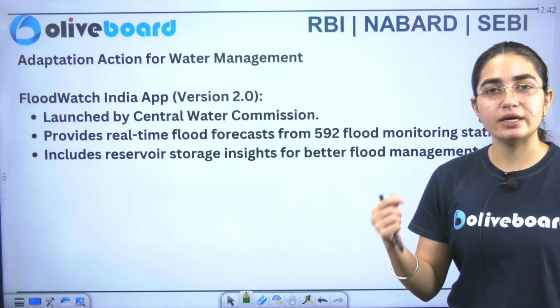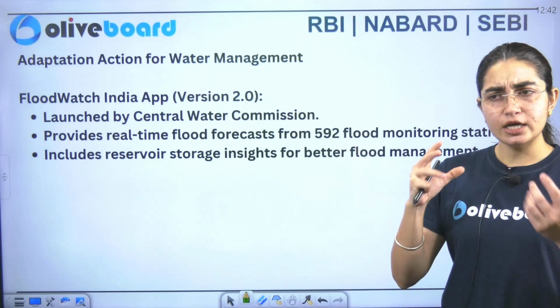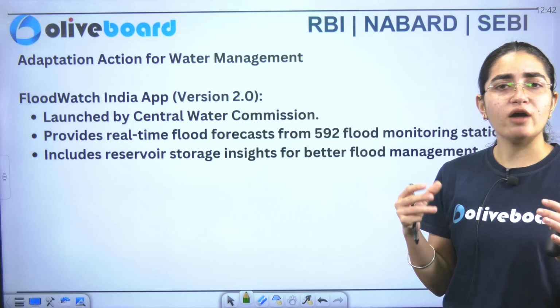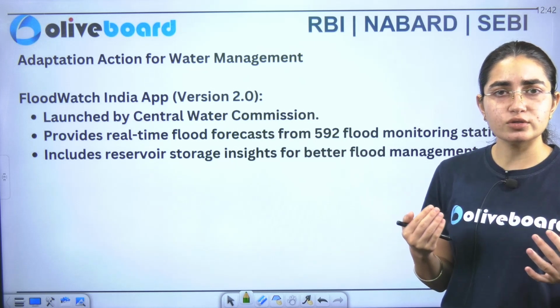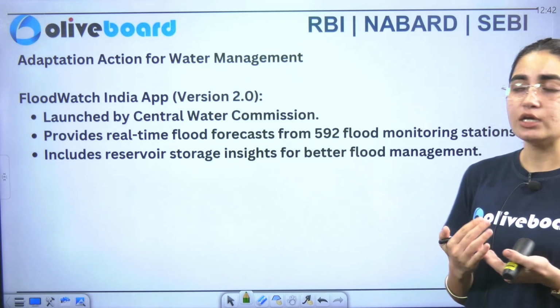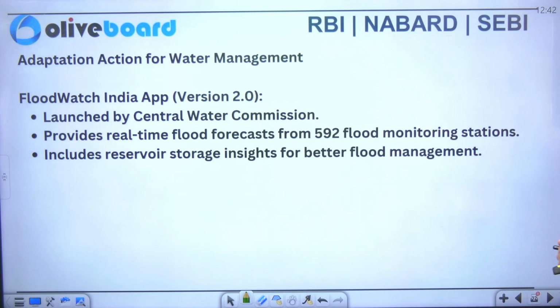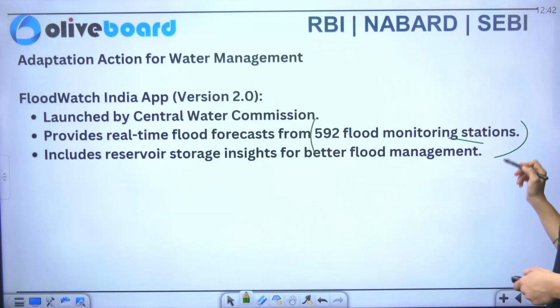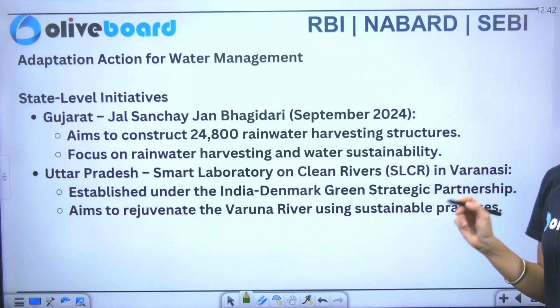Flood, जो भी कहीं भी अगर flood वगैरह आने की situation होगी, to watch that, to have an analysis of that before it comes, so that we can also protect ourselves. So that app ensures that it is launched by the Central Water Commission to provide a real-time flood forecast from 592 flood monitoring stations. This is what is the main focus of this particular app.